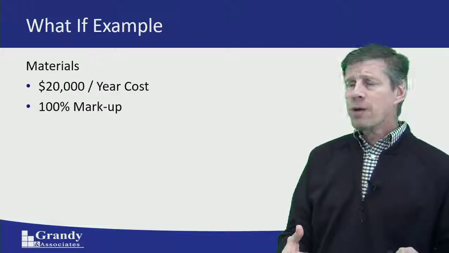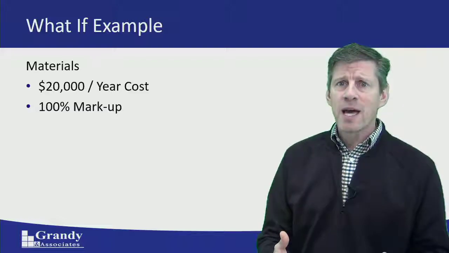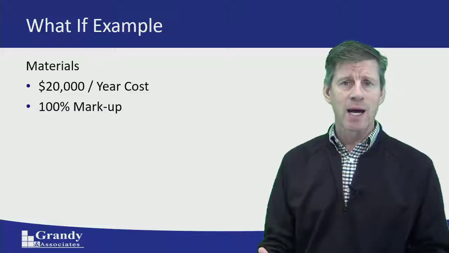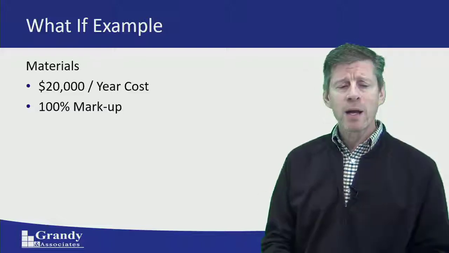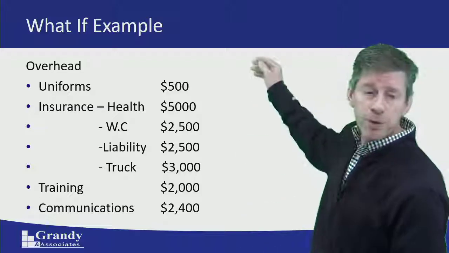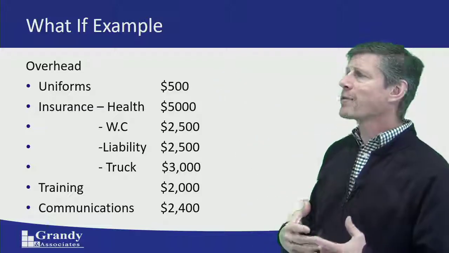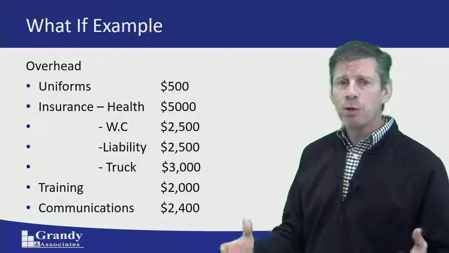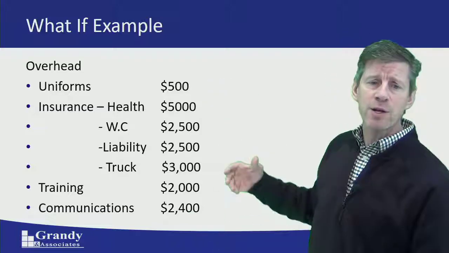Now, there's a lot more overhead that we're going to have to take on. It's not just the guy's wages and just the truck. What else are we going to have to take on? If we think about it, we've got a couple of those items. I've outlined some of those here. We're going to put the guy in uniforms. Even with the laundering service, that's going to be $35, $40 a month at that point in time. You're looking at about $500 per year that it's going to cost you.